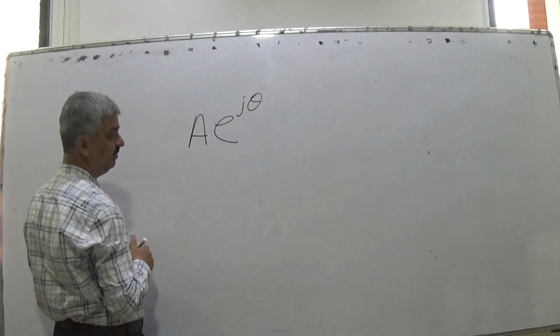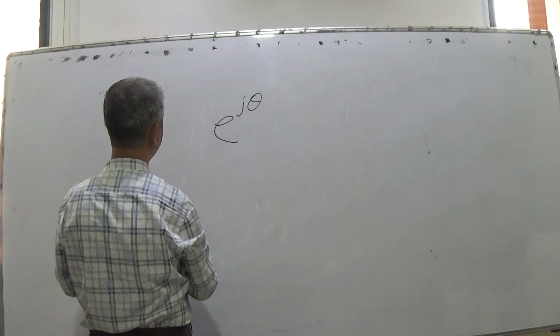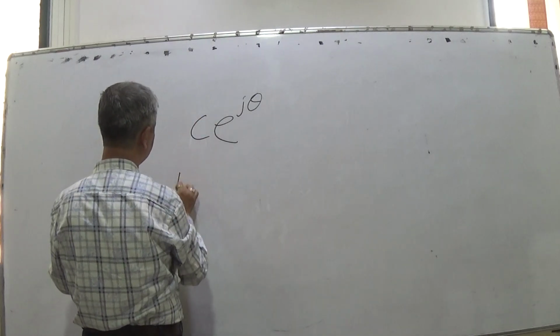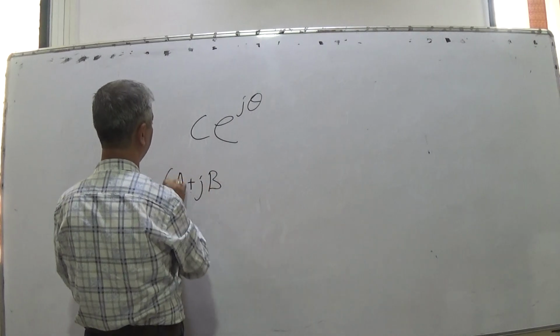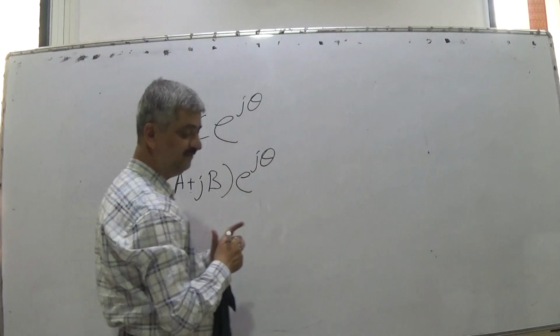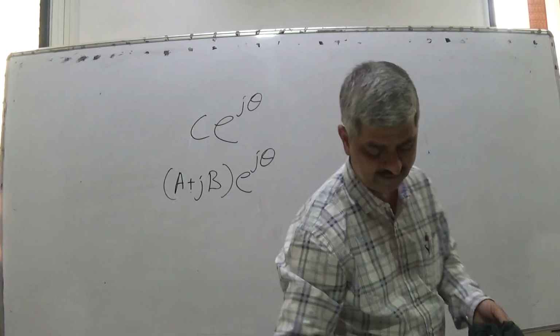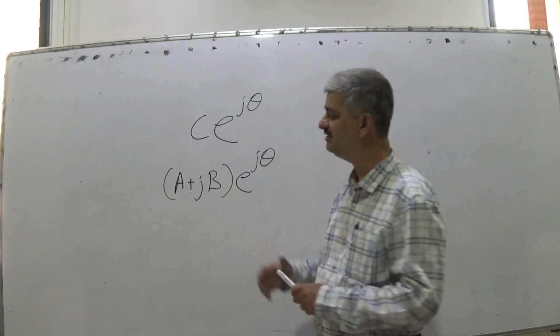If A is complex, or instead of A, I use the word C, constant C, and C is A plus jB, times e raised to j theta. If C is complex, A plus jB times e raised to j theta, what does it actually mean? C is complex.